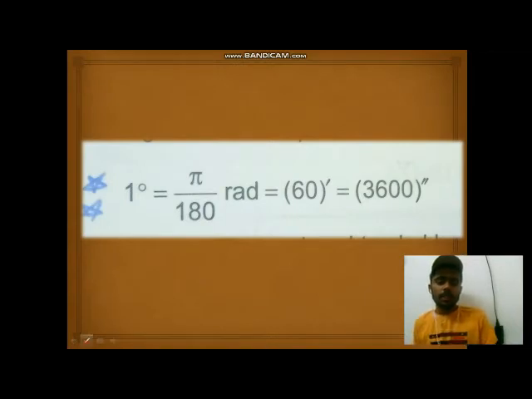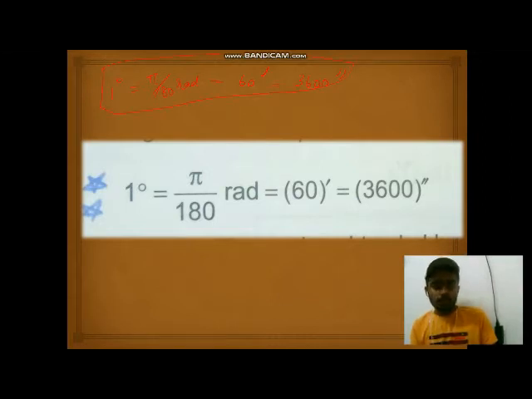This is a very important relation. From this relation they ask many numerical questions also. Now let us see the relation. 1 degree is equal to pi by 180 radian, that is equal to 60 minutes. Minutes we denote by putting 1 mark above, and 3600 seconds we denote by 2 apostrophes. You must learn this relation.